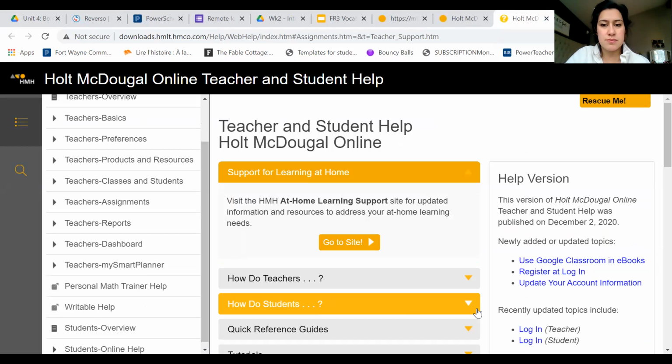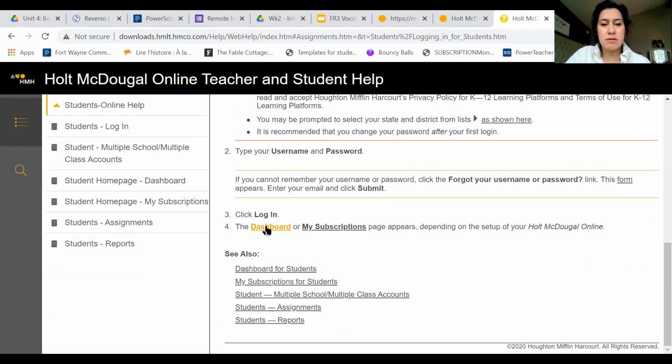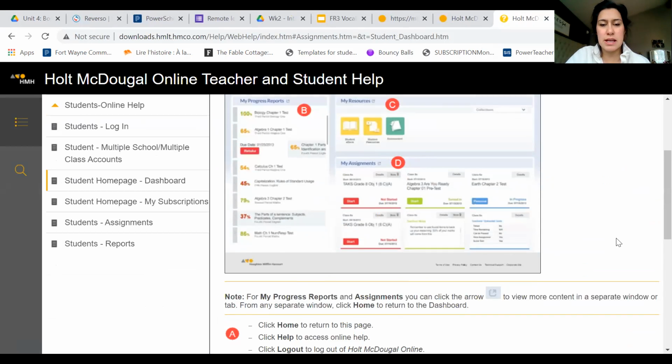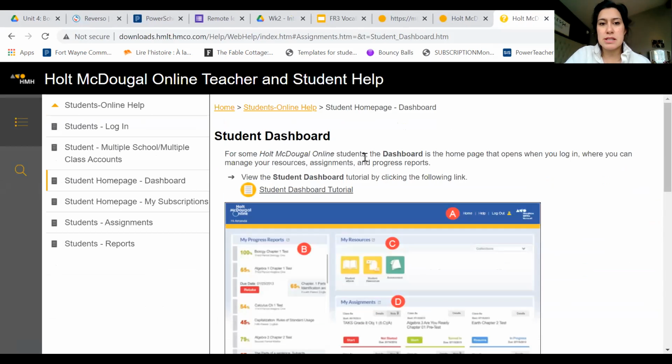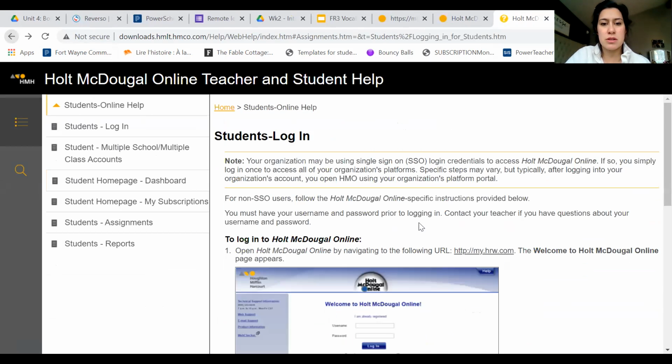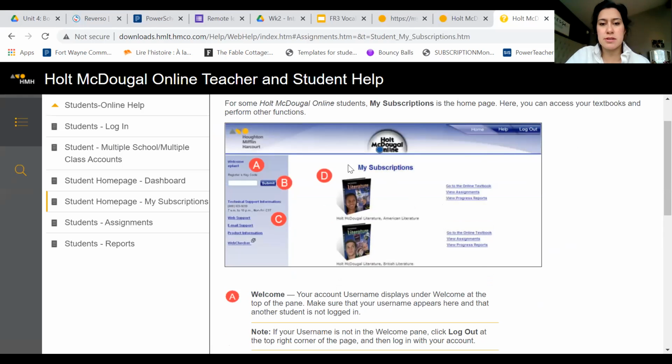If you're a student, it might look like this, and it would be under My Resources, and you need to find the right textbook. Or it will look like this, in which case, if this is your only textbook that you have in Holt McDougall, then it'll just be French, BND 3. And then you'll click on where it says go to the online textbook.